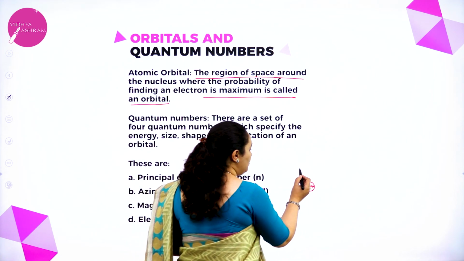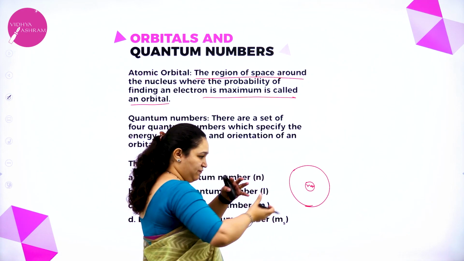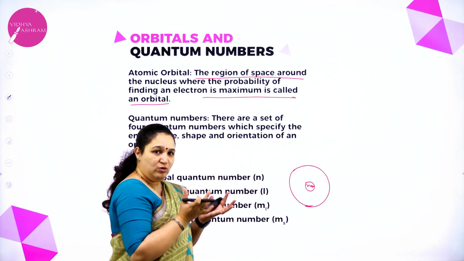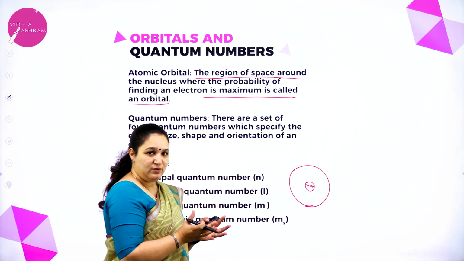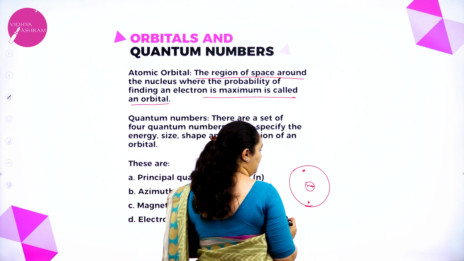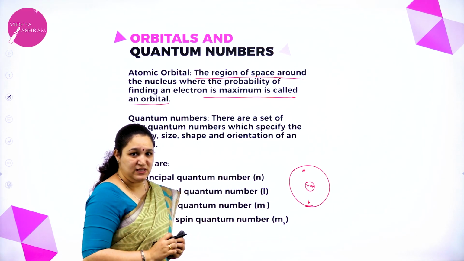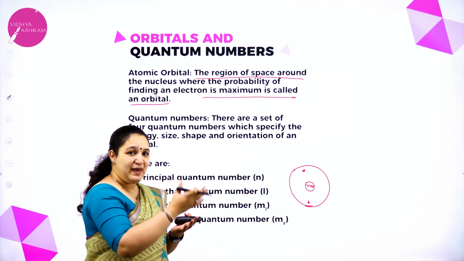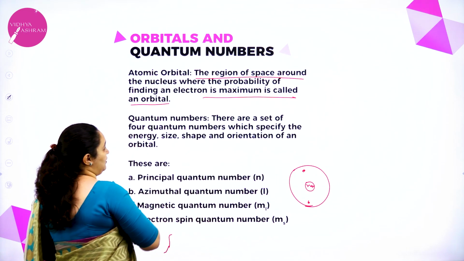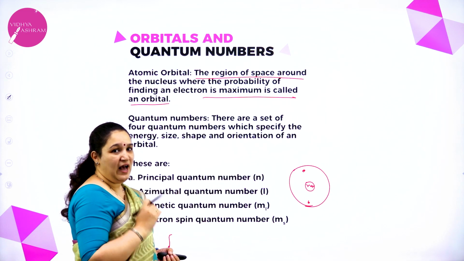That means around this nucleus you can imagine a sphere. In that area you can find the two electrons belonging to that particular orbital. That means it is the region of space around the nucleus where the probability of finding the electron is highest, as you can see.